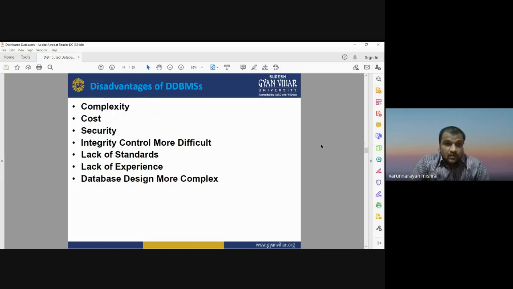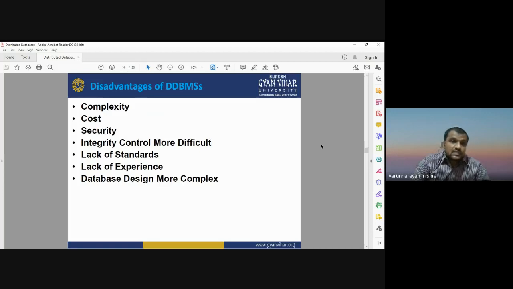Okay, there may be problems regarding integrity, lack of standards, and lack of experience for handling this kind of database management system. You should have good experience and good knowledge about computer networking. And in some cases, your database design will be more complex. As we know, the major advantage of a database management system is that it should be less complex. But when we talk about a distributed database management system, the database design may have more complexity in comparison to the normal database management system.